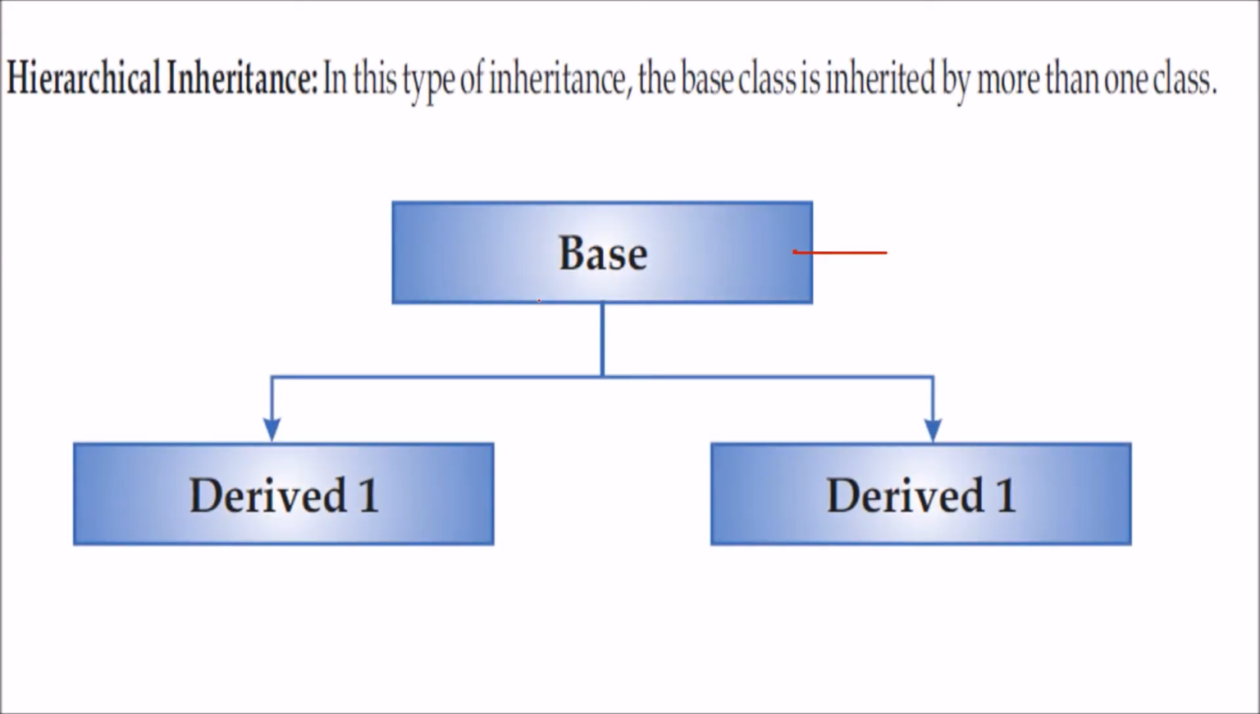We have one base class and this base class is used or employed for this derived one and this derived one. So what we find here is we have derived 1 and derived 2 from a single base class.